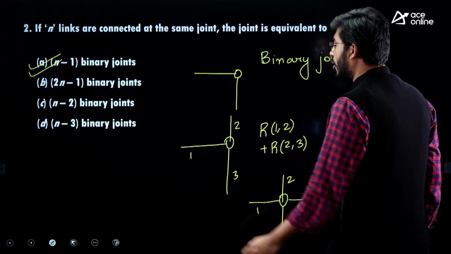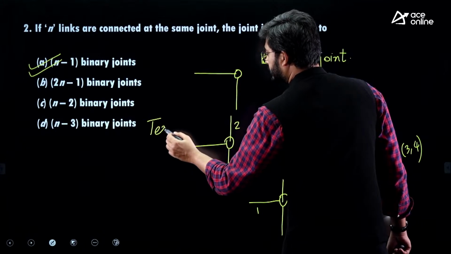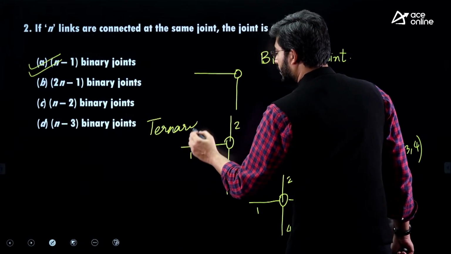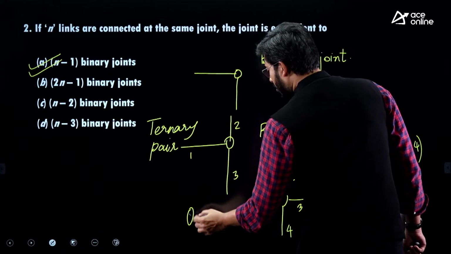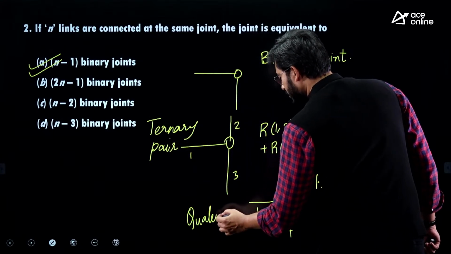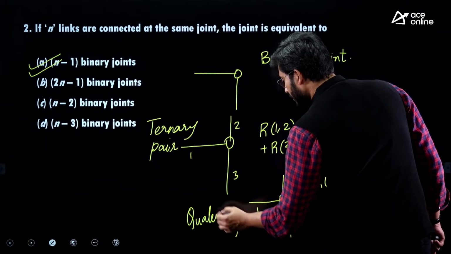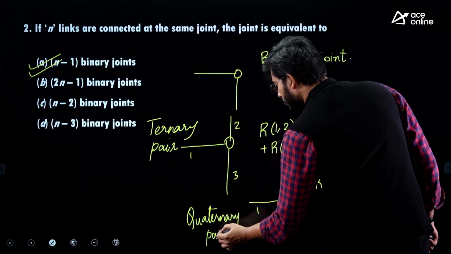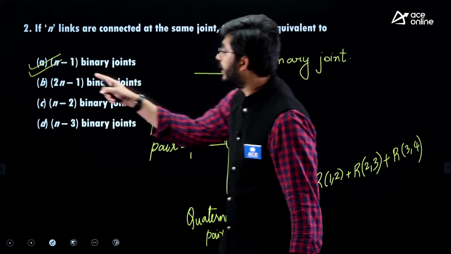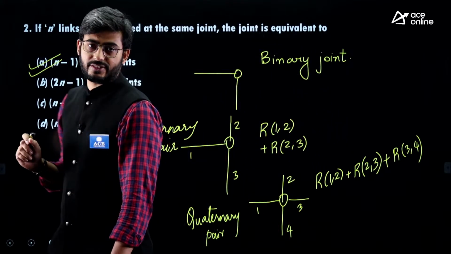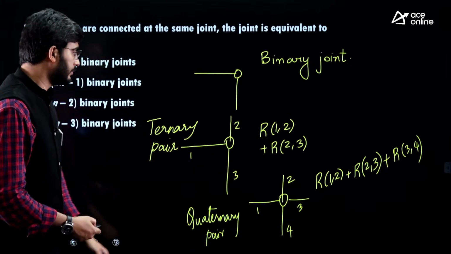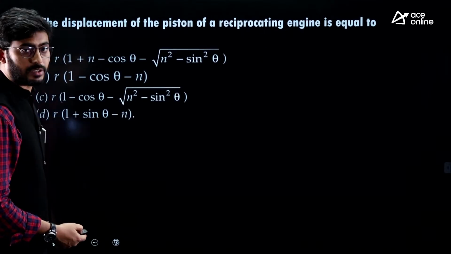This is an example of a ternary pair. And this is an example of a quaternary pair. So in this, we will be able to find n-1 number of joints. Okay, option A is the correct answer here. All right, let us go to the next question.